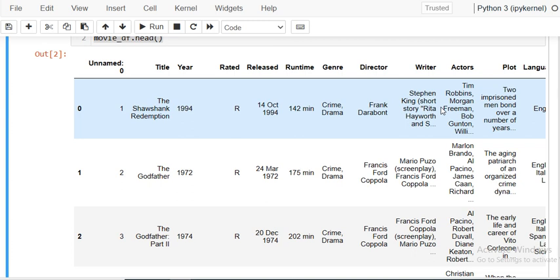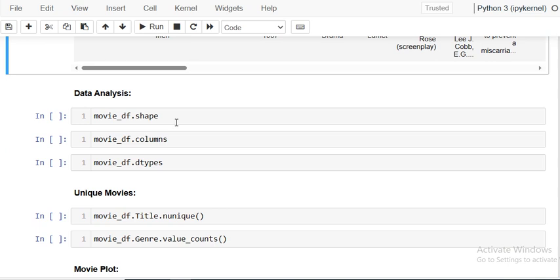And this similarity is based on the genre, director, actor, and the plot. So how can we find that similarity, because everything is textual data, right? We will see that in the next part of this session.